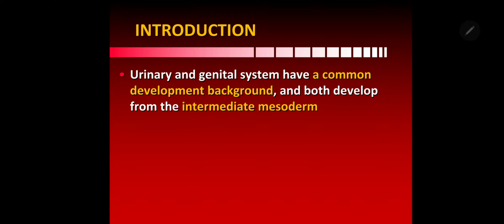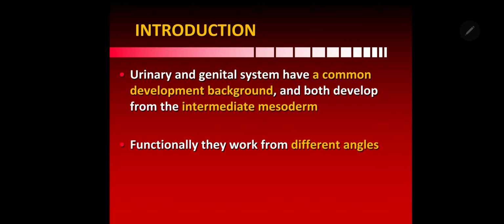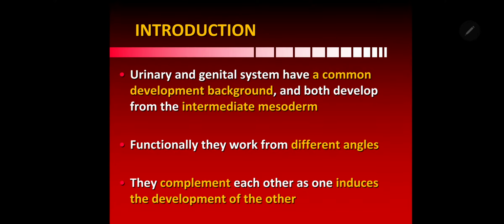So the common source of both the urinary system and genital system is this intermediate mesoderm, which is a part of the embryonic mesoderm. Functionally they work from different angles, but they complement each other, as one induces the development of the other system. So they are complementary, and they can induce each other's development.